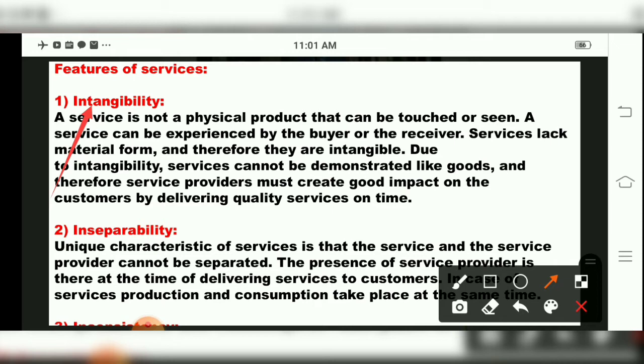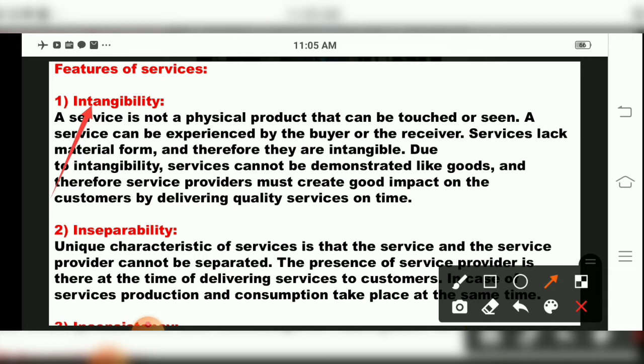And on that particular day the product you ordered from the company comes to your home on the proper date and time. That means quality and service are maintained. So that is intangibility: good impact is created when the service comes on time, children. So we have seen that services cannot be demonstrated like goods, and therefore service providers must create good impact on the customers by delivering quality services on time.